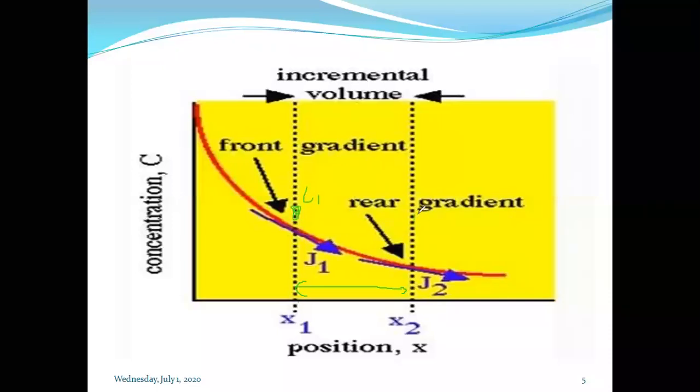At this point we get the concentration c2. That means there is a difference in concentration. The difference in concentration between these two points, the values c1 and c2, is considered a gradient. So these values change, that is a small increment in the volume.